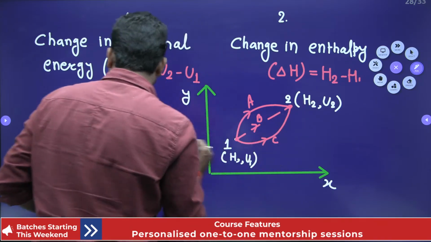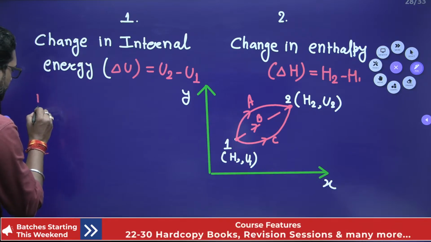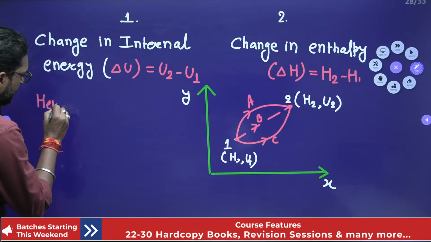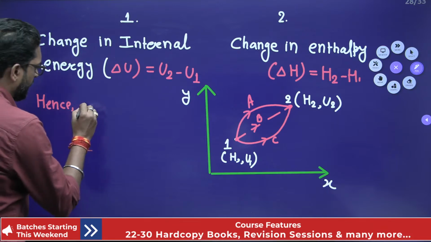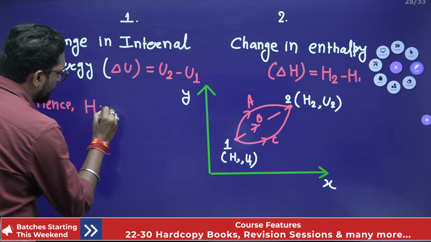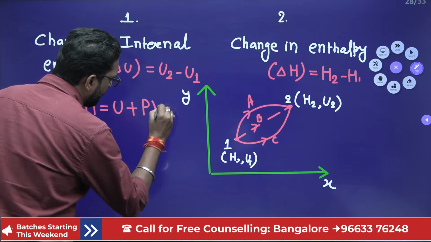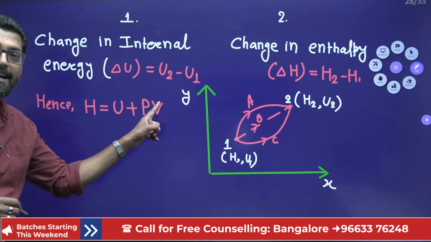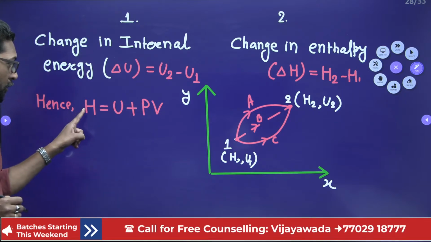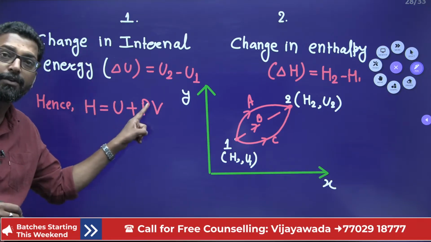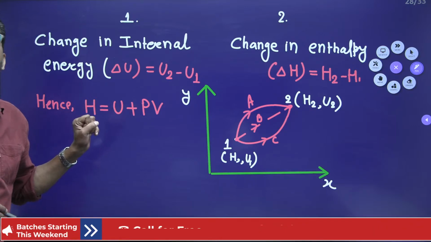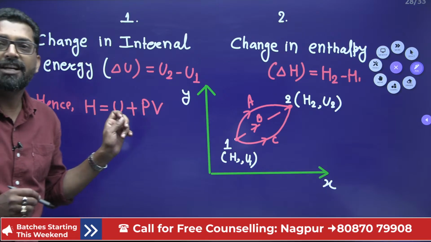Okay. So what we know, hence, what is the relation? Enthalpy H is equal to internal energy plus P into V. P into V is also energy. This is also energy, this is also energy. But these energies are in a property relation, like PV equal to MRT. PV equal to MRT is the state postulate.